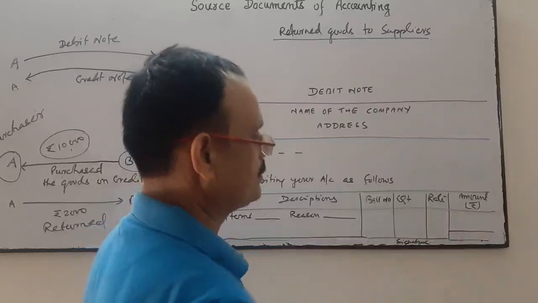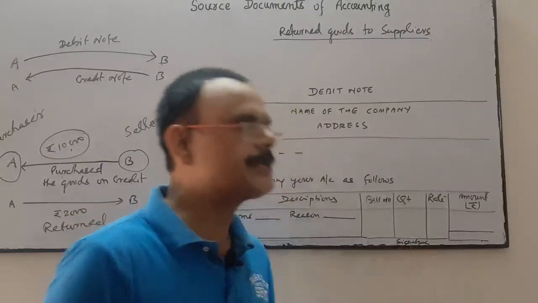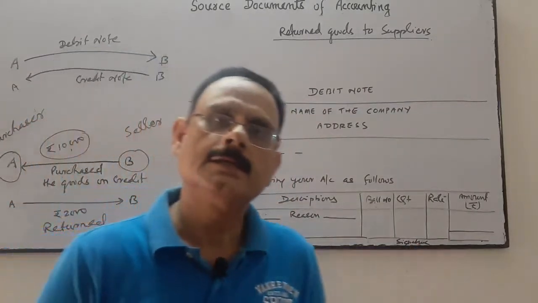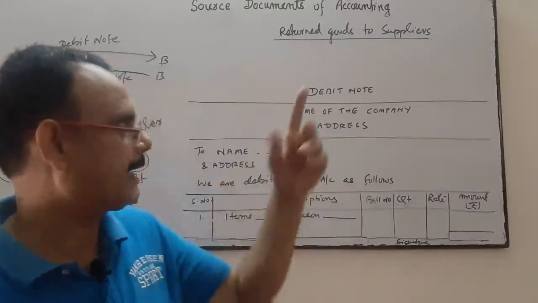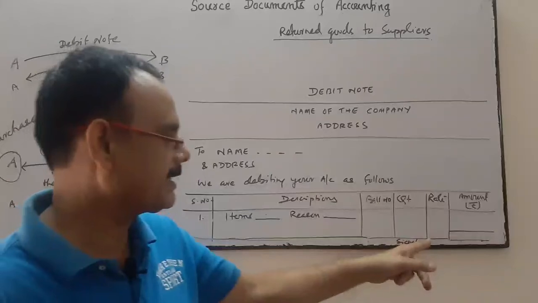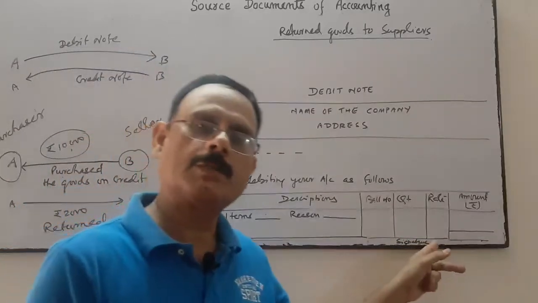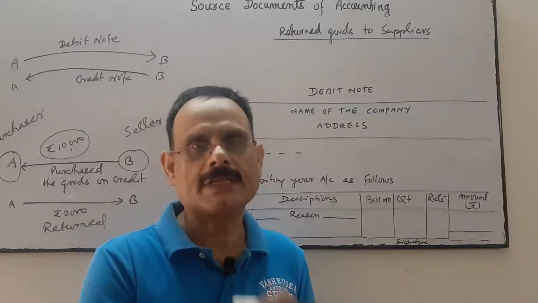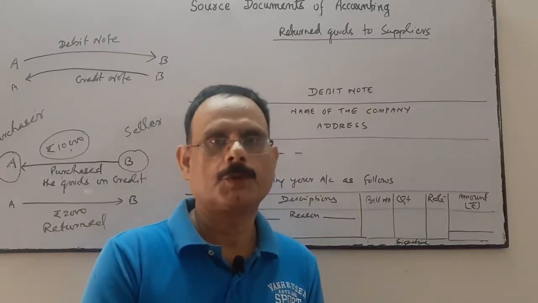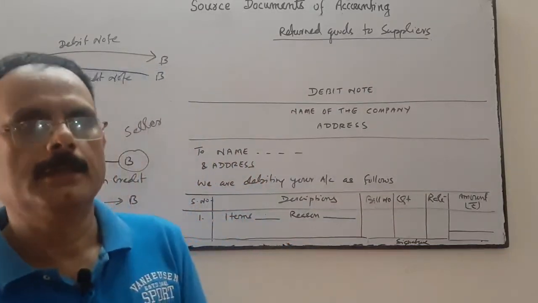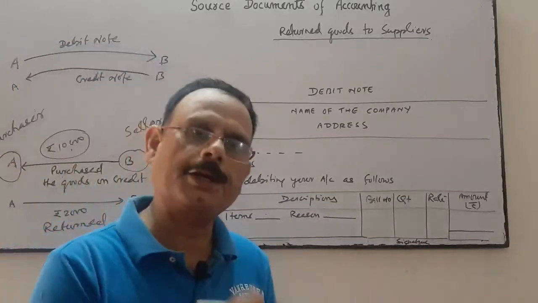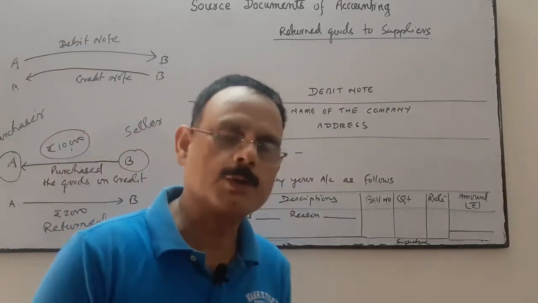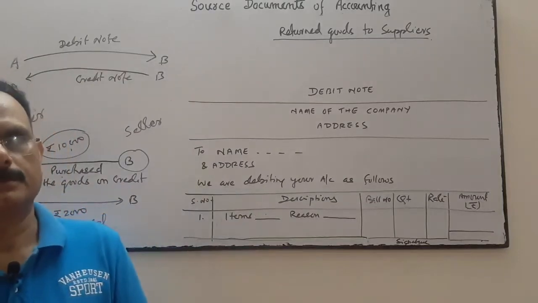Then quantity, rate and amount, and then the signature of the concerned authorized person to whom the company has given authority. That person must sign and seal it, put a company seal on it. Now it becomes evidence, a documentary evidence. So that is the debit note and credit note.